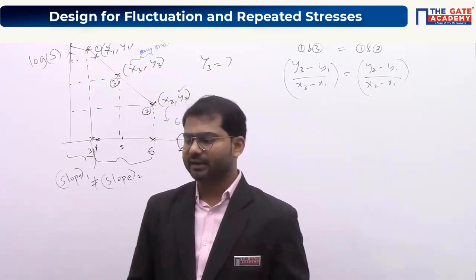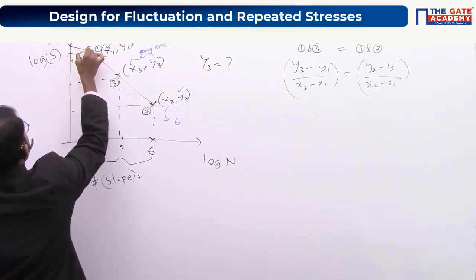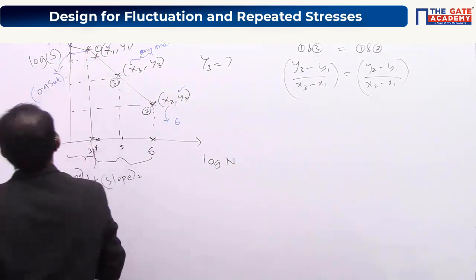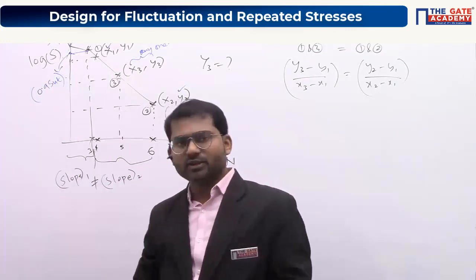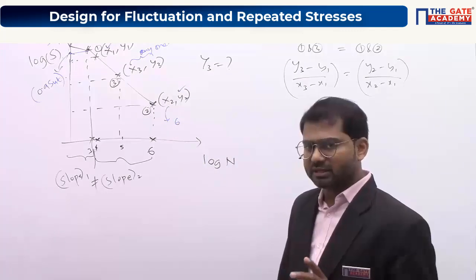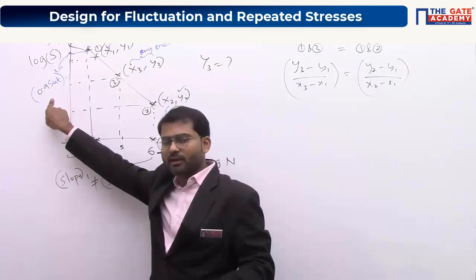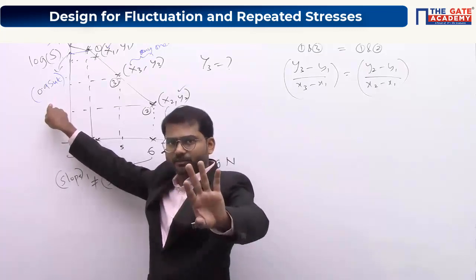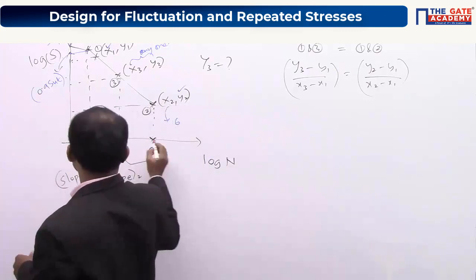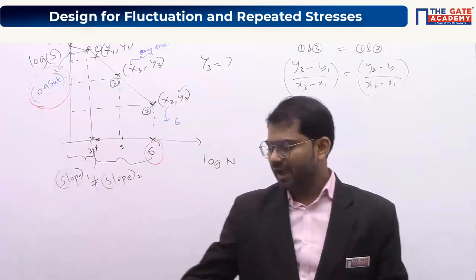So please remember this value. They have written that it is 0.9 SUT. This is SUT, and the lower value is 0.9 times SUT. Clear? If they haven't given this data in the question, then you should go with 0.9 times SUT itself. If they have given some data, go with the data itself. Please remember this one. These two values you should remember.